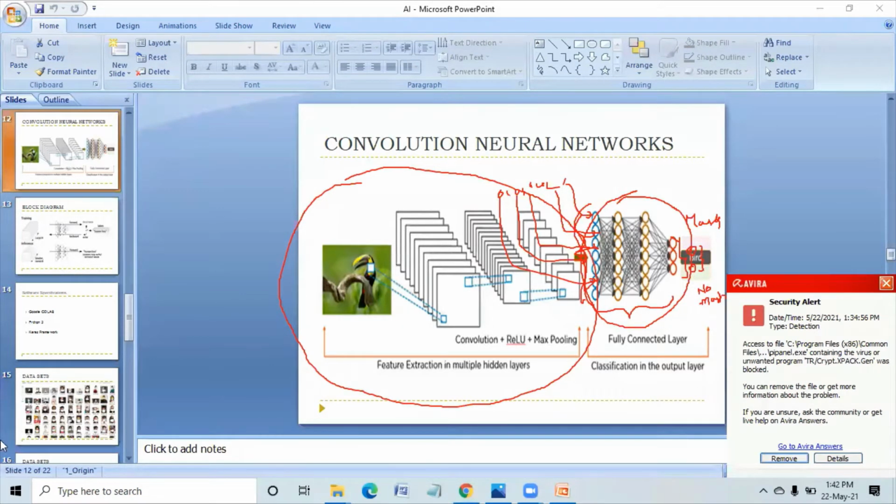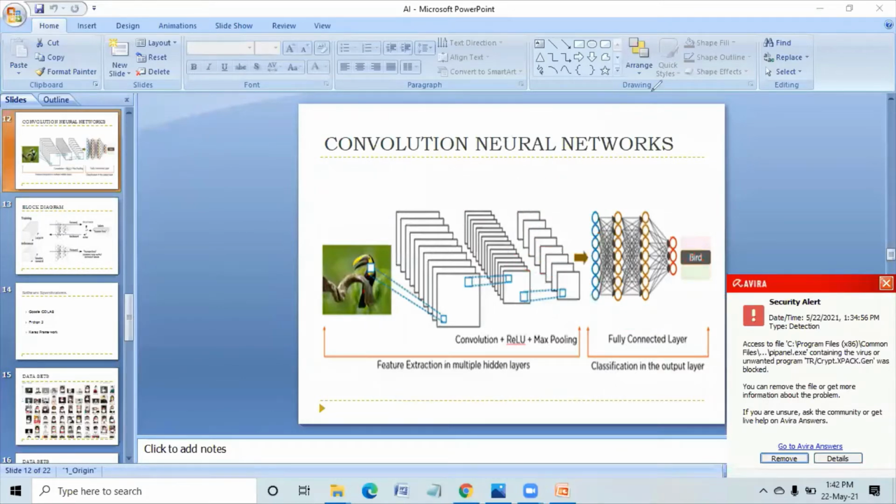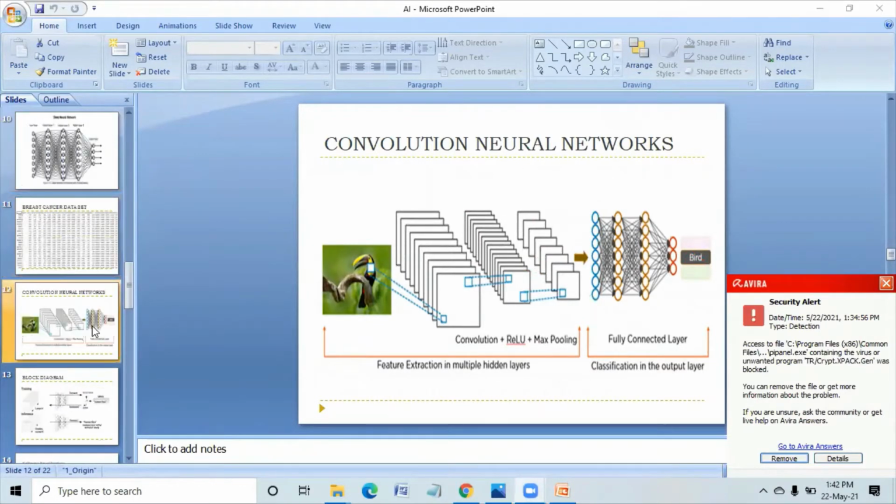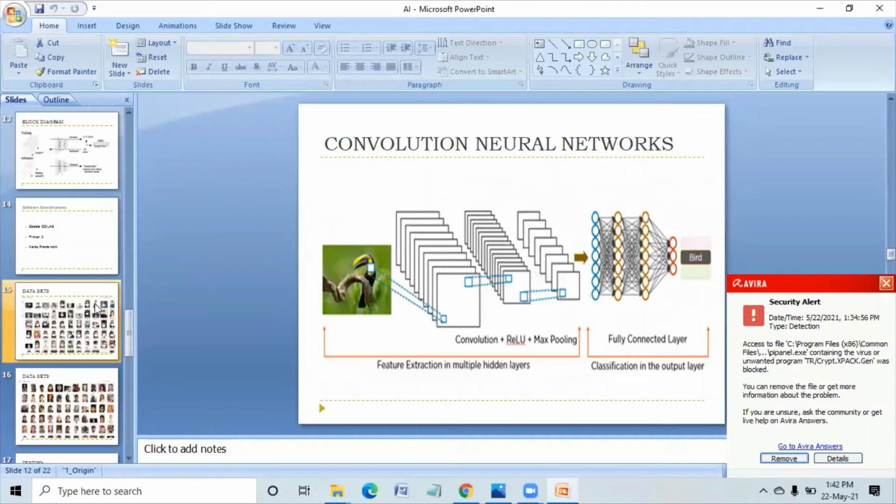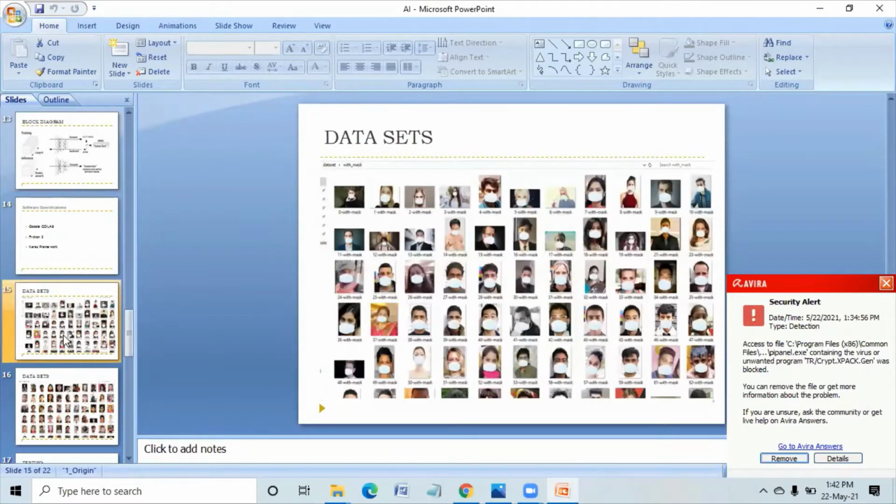See, how will you teach? I'll tell you. See what is there in our project. It has to identify whether a person is wearing a mask or not wearing a mask.